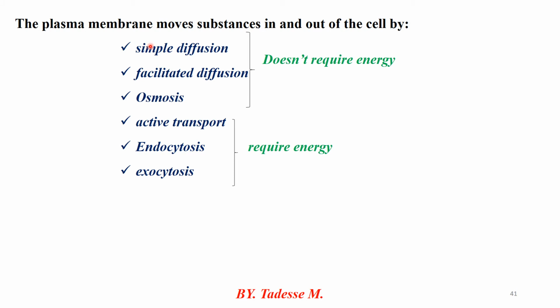The plasma membrane moves substances in and out of the cell by simple diffusion, facilitated diffusion, and osmosis. These are passive processes that do not require energy. Active transport, endocytosis, and exocytosis are active processes, which require energy. Osmosis is responsible for moving water from high to low water potential.